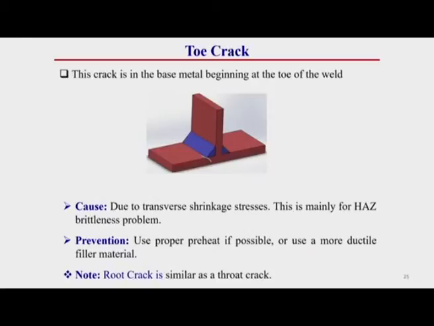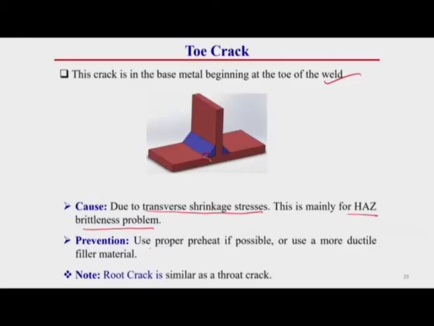Toe crack means this occurs at the toe location of a fillet joint. This crack is in the base metal beginning at the toe of the weld. The main cause of this toe crack is transverse shrinkage stresses. This is mainly due to heat affected zone brittleness. This toe crack occurs near the heat affected zone and at the toe of the welding region. So this occurs generally due to the brittleness problem of the heat affected zone.